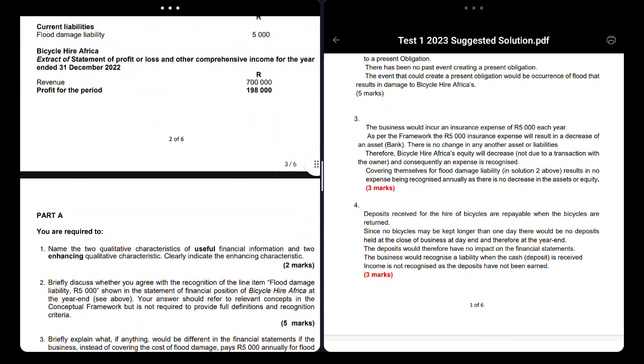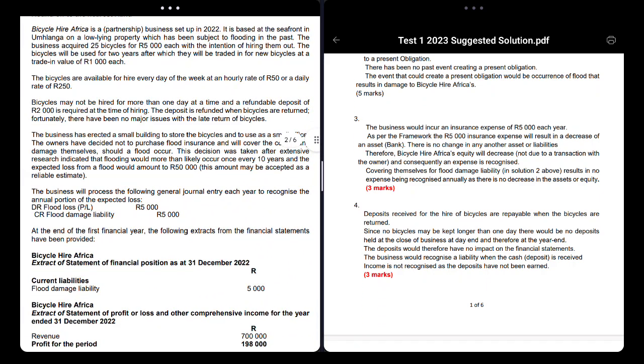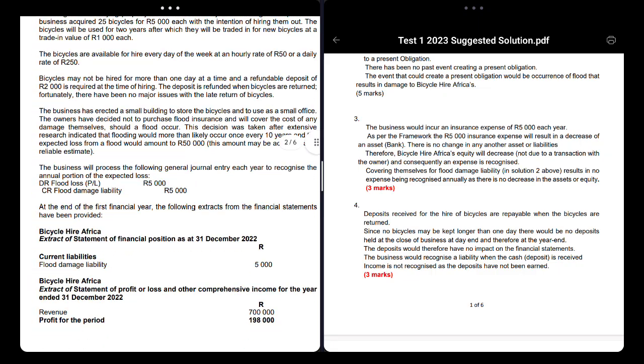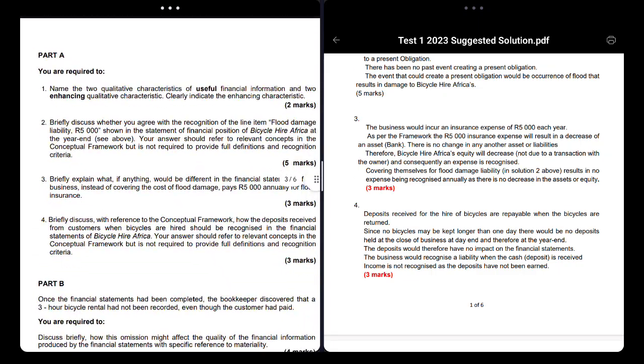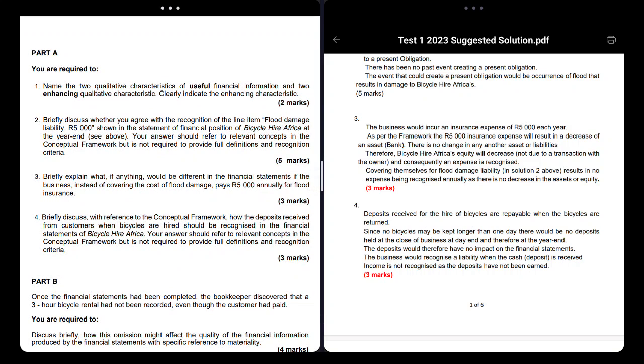So if you think about it, in the question, they say the business may not be hired for more than 1 day. I mean the bicycles. So what does that mean? If a person takes a bicycle in the business at 8 o'clock, he must return it before 5 o'clock when the business closes. So at 8 o'clock, the customer will give you the 2000 rand, and at 5 o'clock, you give him the 2000 rand. The next day, he gives you the 2000, you give him back. The next day, you give him, he gives you back.